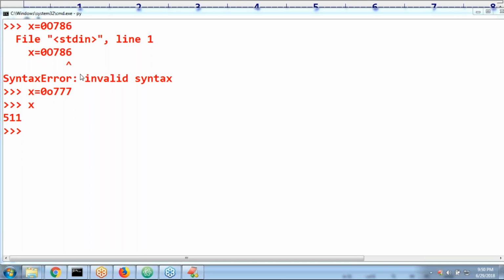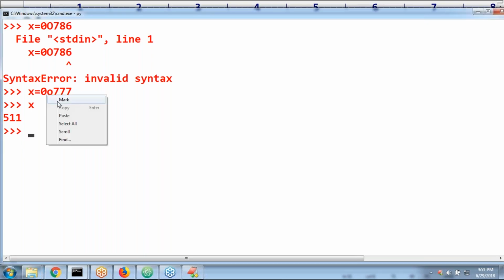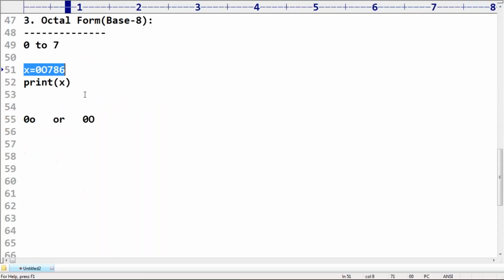Luckily, we have some typecasting functions, which we may cover, don't worry. But here you should be aware. Why does 8 come? Because if it is octal, while converting to decimal we multiply with respect to 8. If it is binary, we multiply with 2. If it is hexadecimal, we multiply with 16. Then we convert into decimal form. Remember that.